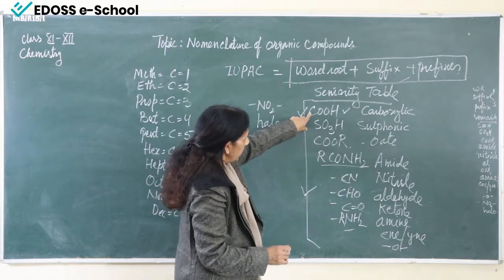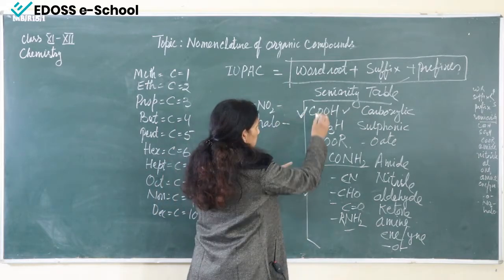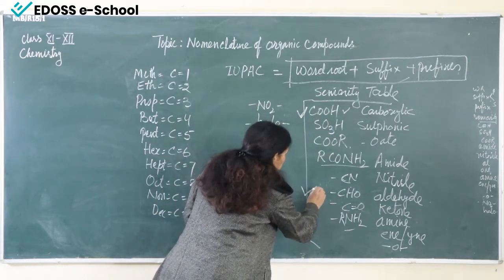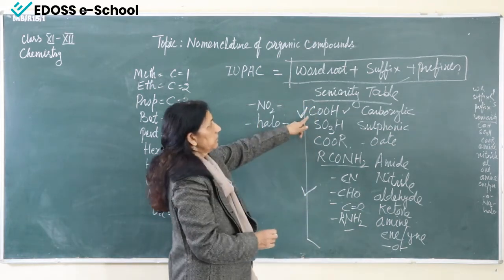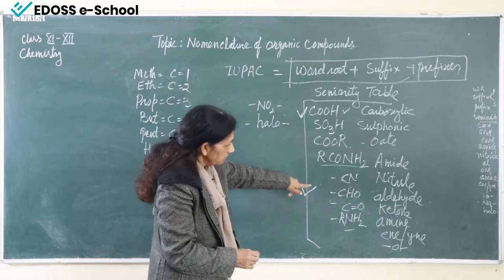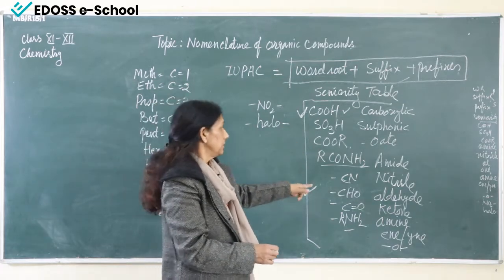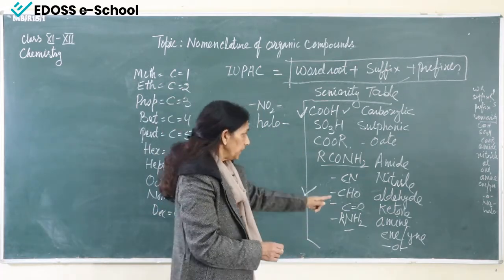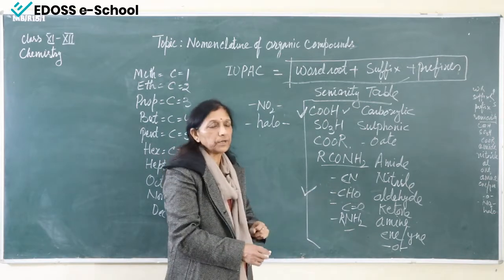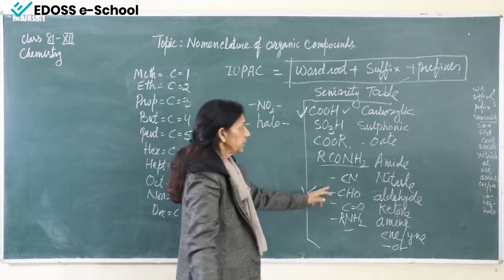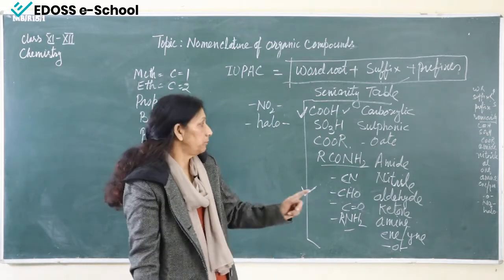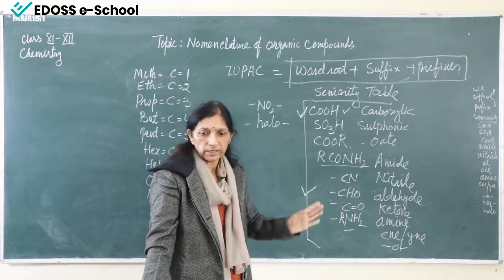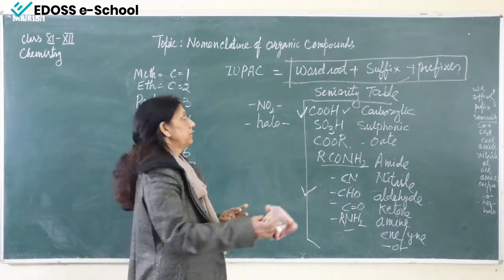If the carboxylic group and aldehyde group are both present, then the carboxylic group will be taken as the functional group and the aldehyde group as a prefix. If aldehyde and ketone both are present, then aldehyde will be taken as the functional group and ketone will be taken as a prefix. So this is the value of the seniority table.